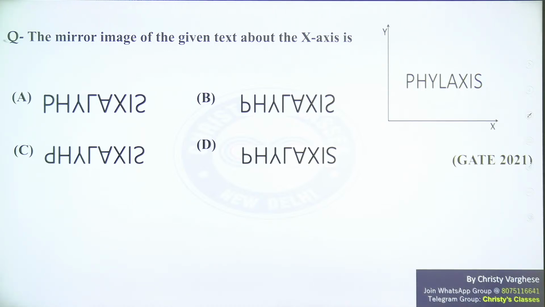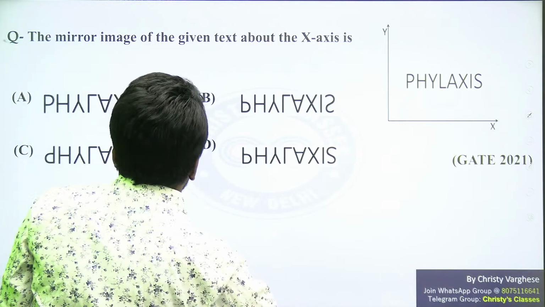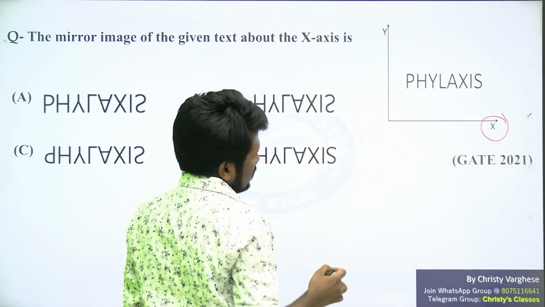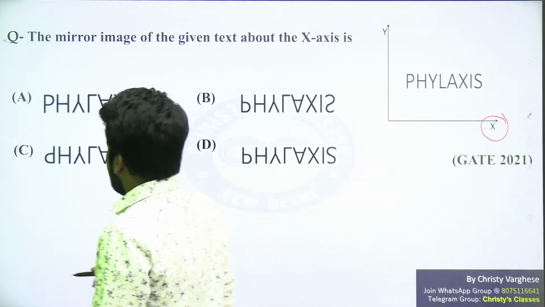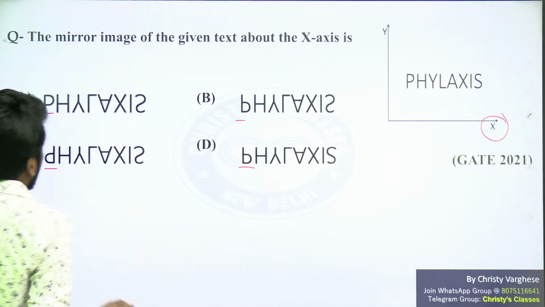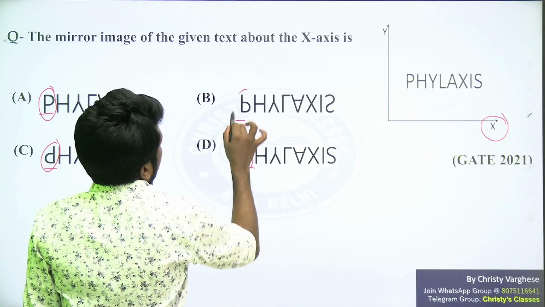Okay, 2 options I can see, B option, D option. Let's see which is correct among them. The mirror image of the given text about the x-axis itself. Here also it is about the x-axis. So first of all, look at the options carefully and see the changing things. P, in all the 4 options, it is not the same. So P is relevant to find the answer faster.